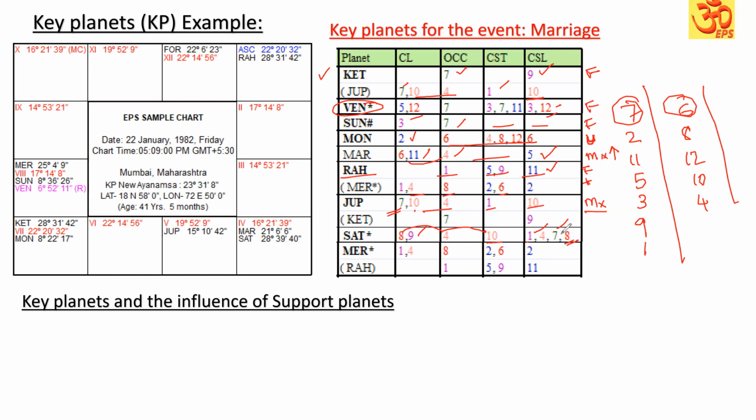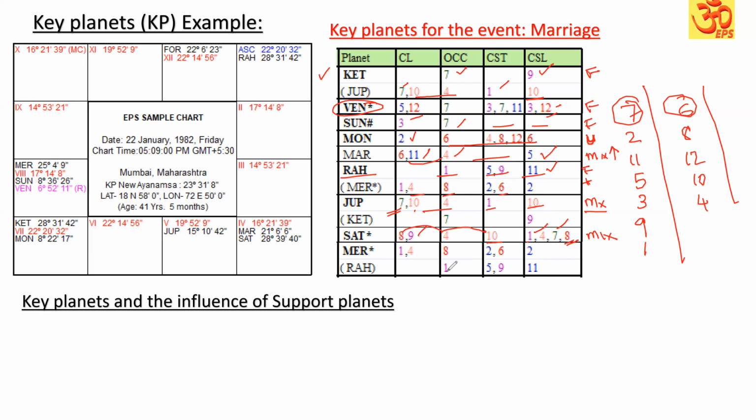but 1 and 7 cuspal sublord, 9th lord and 1 and 7 cuspal sublord. So in short, you can see it is also a mixed key planet. This is also a mixed key planet, because it has both favorable and unfavorable grouping.